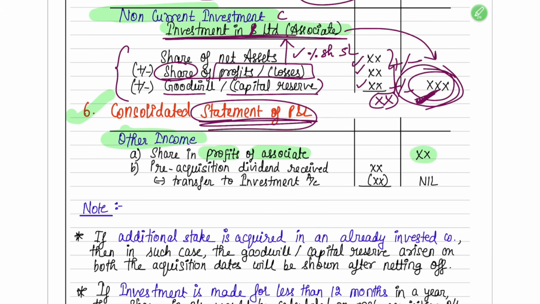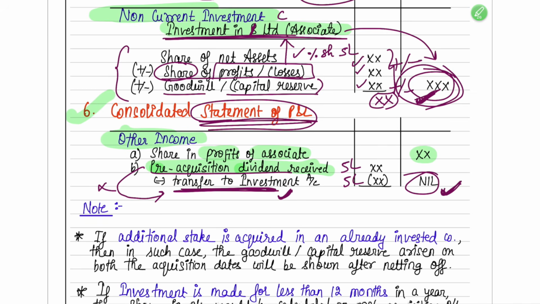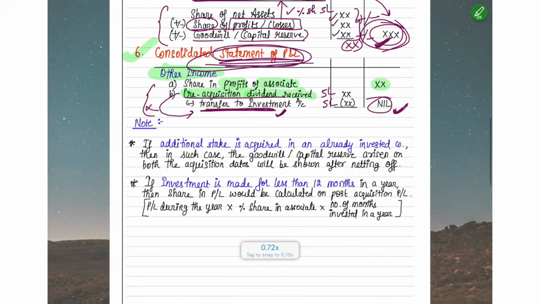Apart from that, if there is any pre-acquisition dividend that you have received, see, this pre-acquisition dividend, I told you, you will not show as income. This is not your income. This is income of someone else, but you have got it. So you transfer it to the investment account. I told you, you can reduce it from the investment. If you have earned 5 lakh rupees, you reduce 5 lakh rupees also, and it will be shown as nil. It will always come as nil only, the pre-acquisition dividend, but like this you have to disclose. Okay, so this is how you disclose in the statement of P&L.